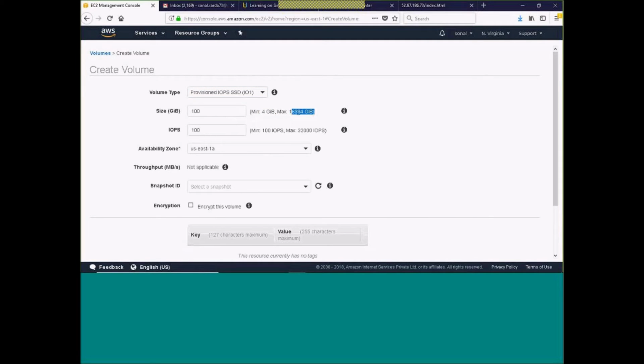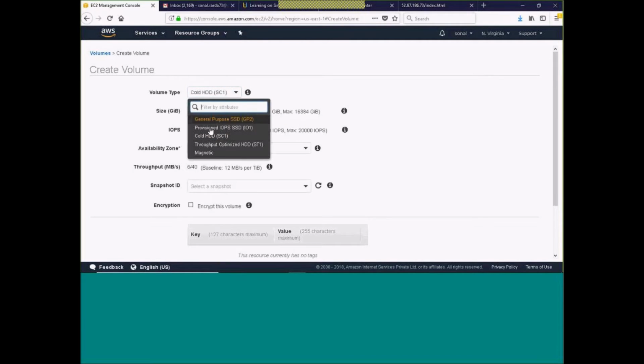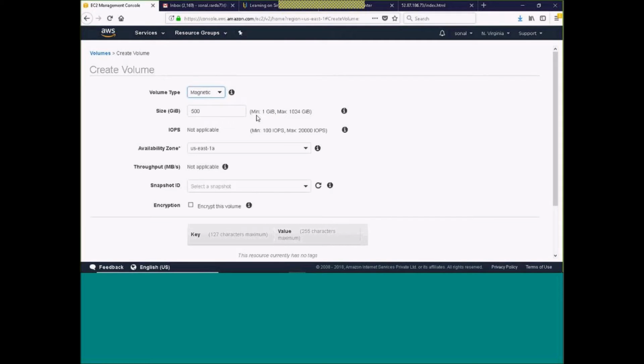Okay, so it supports 16 terabyte. As I go with Cold HDD, automatically you will understand what is the size supported. As I go with magnetic, I can create the lowest one also, 1 GB. So I will just create a 1 GB volume.